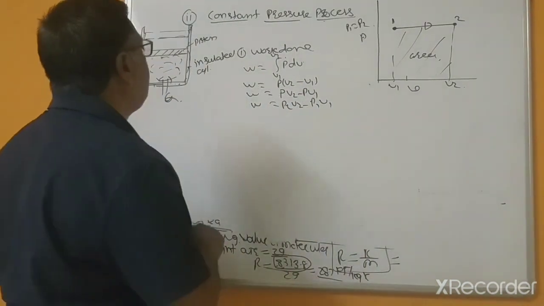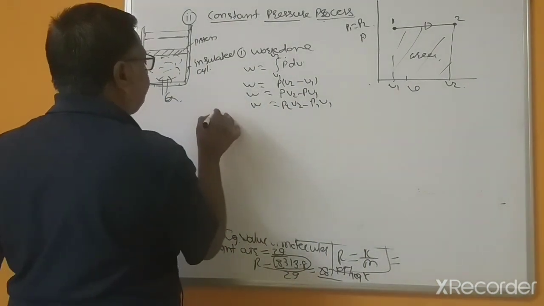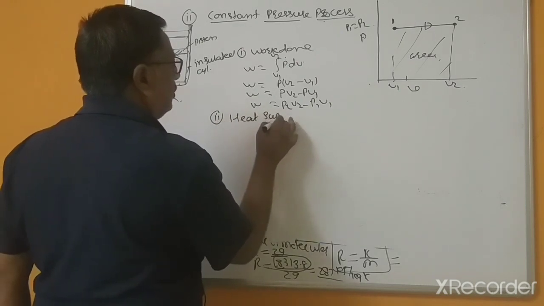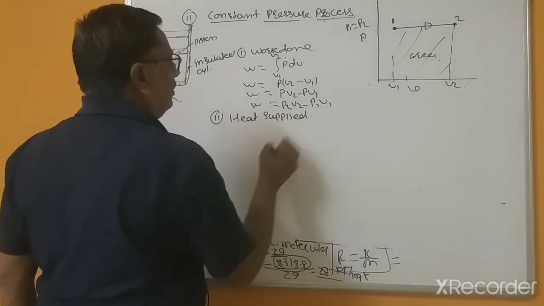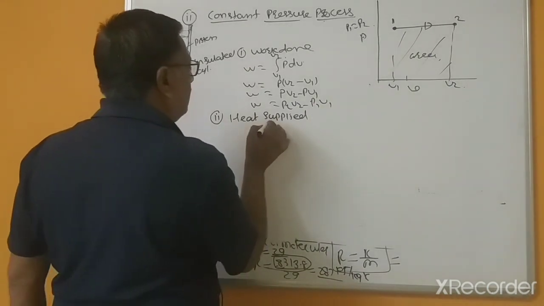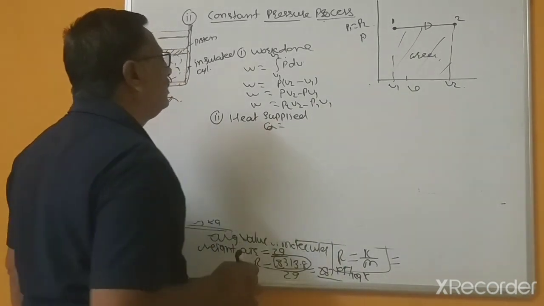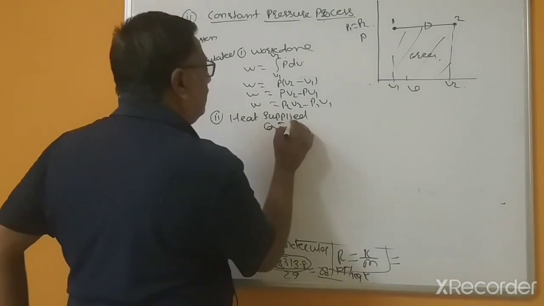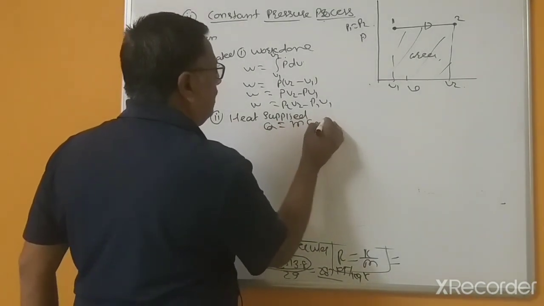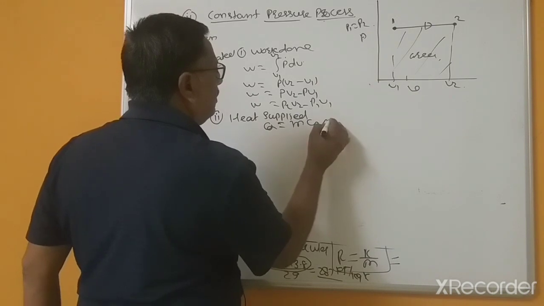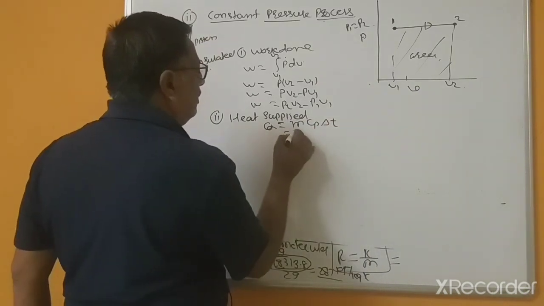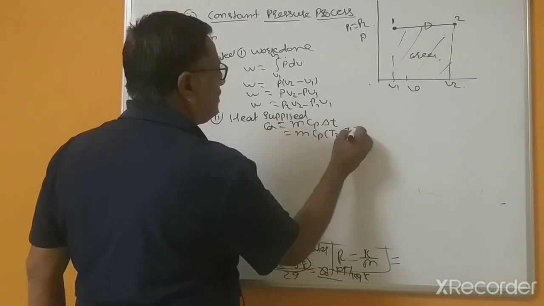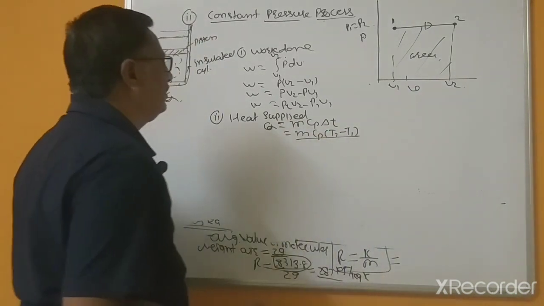Heat supplied is Q equal to m Cp into delta T, or m Cp into T2 minus T1.